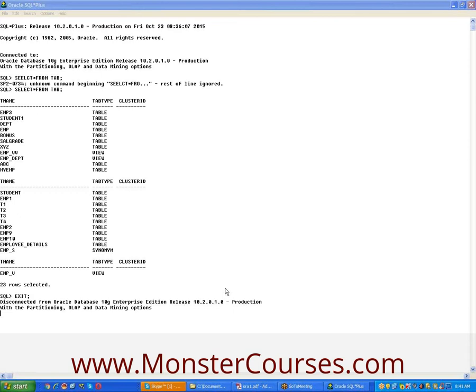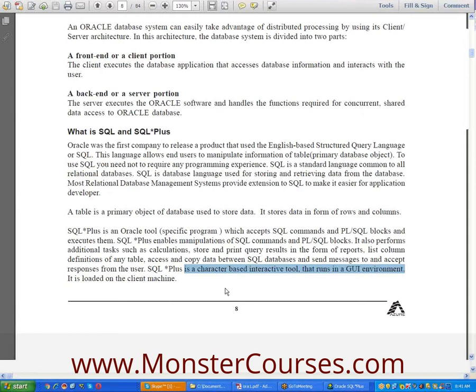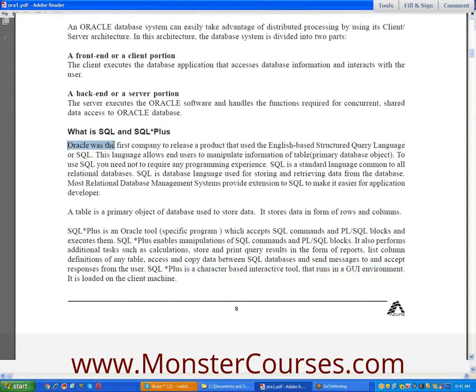So SQL Plus is a software developed by the Oracle Corporation. What is SQL? Oracle was the first company to release a product that used English-based structured query language. Actually, before Oracle SQL, we have IBM SQL, which is the first SQL. But Oracle's is the first English-based SQL. That is the difference. Overall, Oracle SQL is the second SQL, but the first English-based SQL.